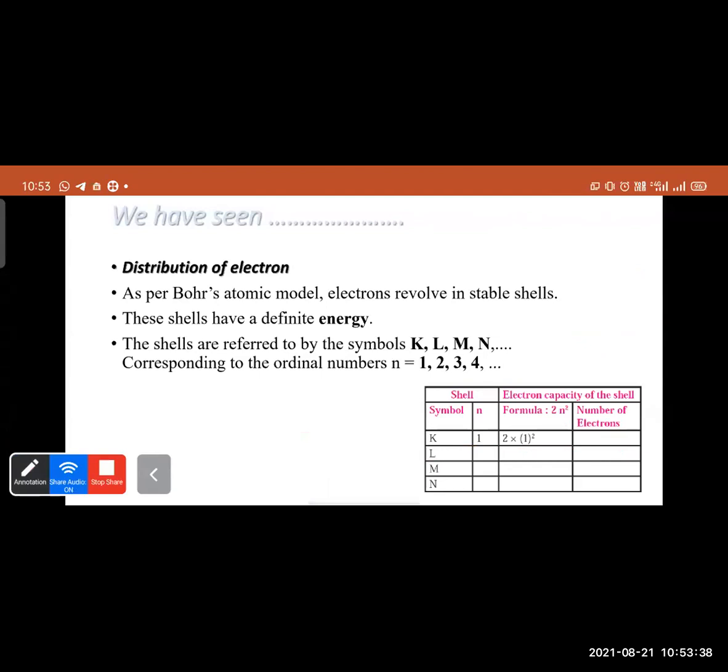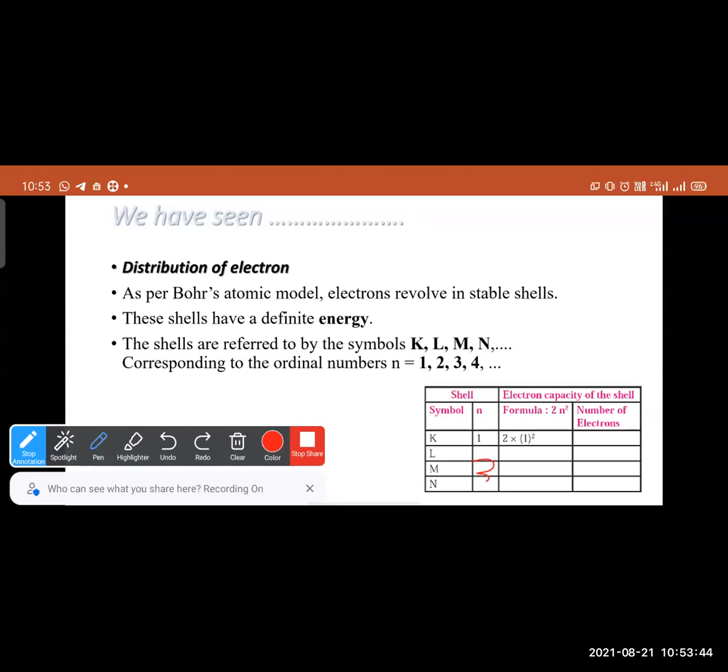The third shell, with symbol M, has a capacity calculated by the formula 2 into 3 squared, 2 into 9, which comes to 18. So the M shell will have a maximum capacity of 18 electrons. Now the N shell has n equal to 4. According to the formula, 2 into 4 squared, 2 into 16.